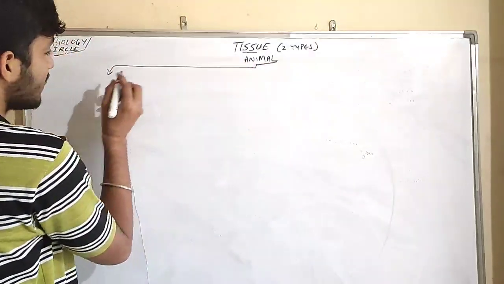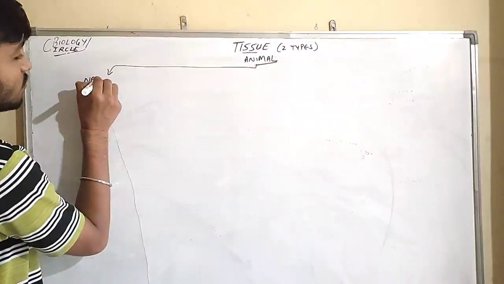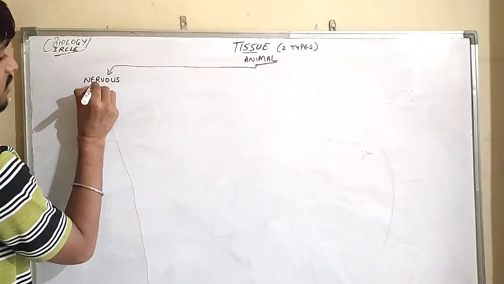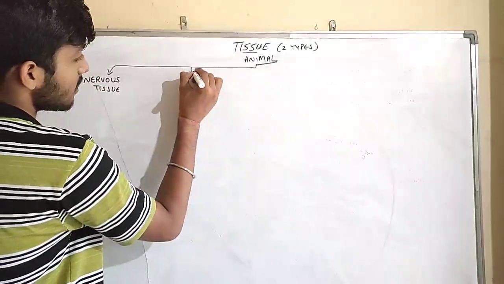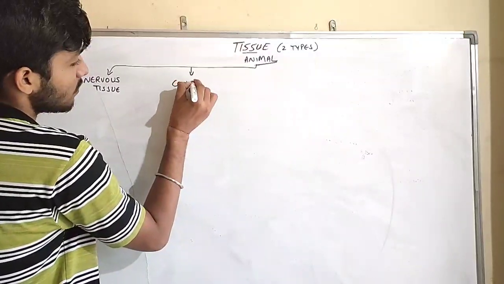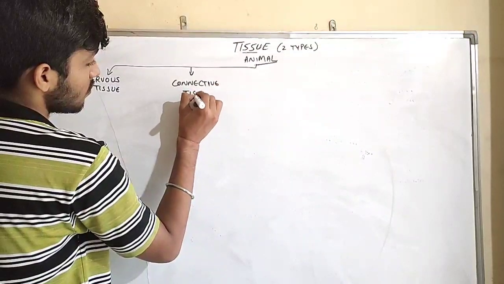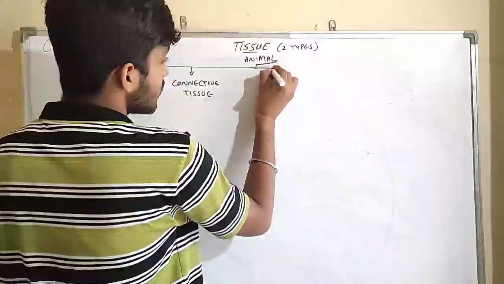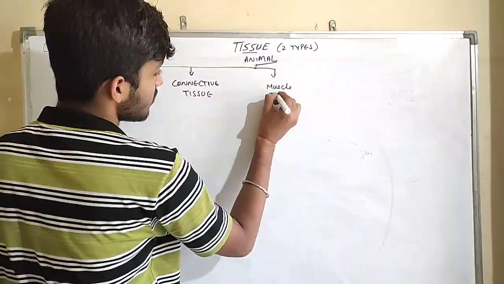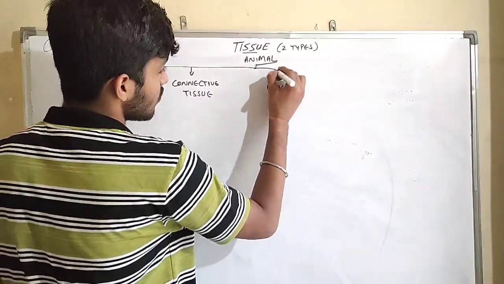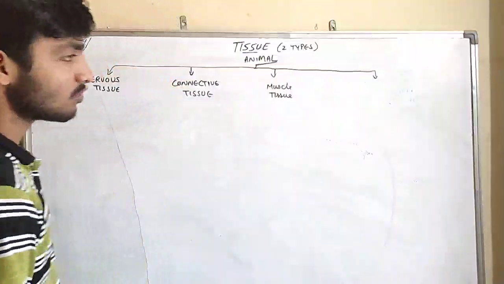Animal tissue is also divided. First one is nervous tissue. Second one is connective tissue. Third one is muscle tissue. And guys, fourth one I will tell you later.